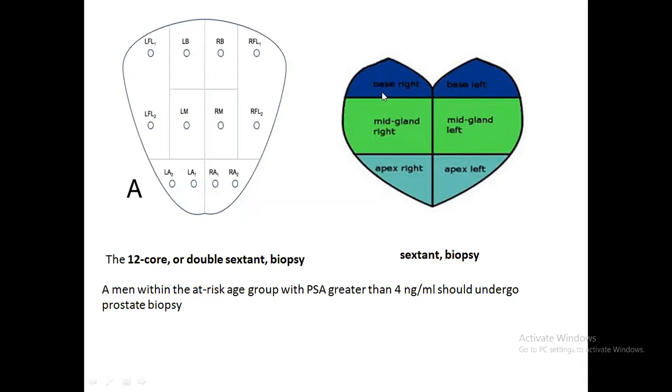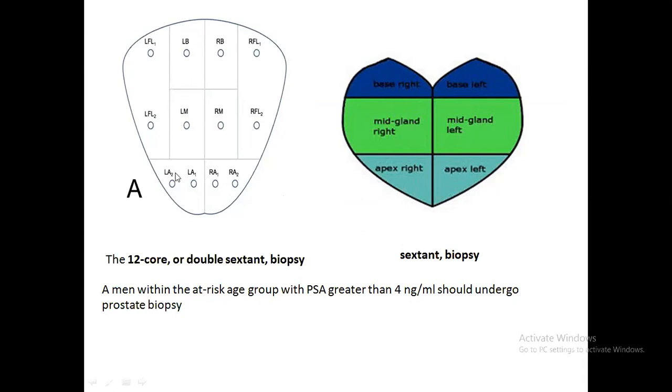So as I already mentioned, it is divided by the base, mid prostatic tissue, and apex. And if you divide it into right and left, from each core the biopsy has to be taken. But it is some ancient value. Nowadays, 10 to 12 cores or double sextant biopsy is used. So here you can see that from the 12 sites, the biopsy has been taken.